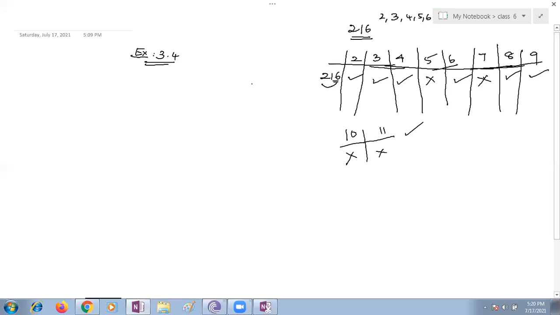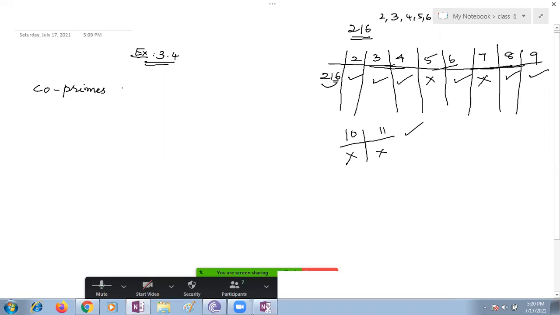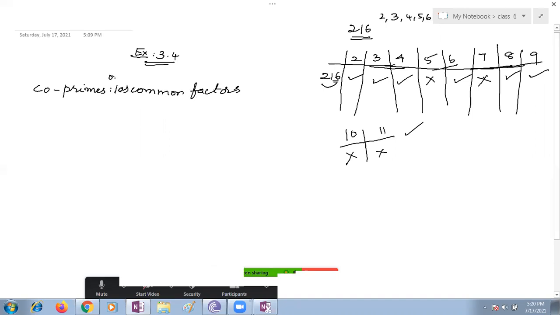Co-primes means what, children? Co-primes means the only common factor is 1. Only one as a common factor.